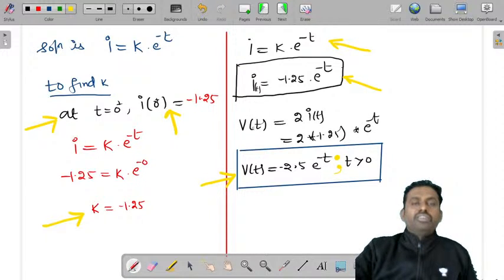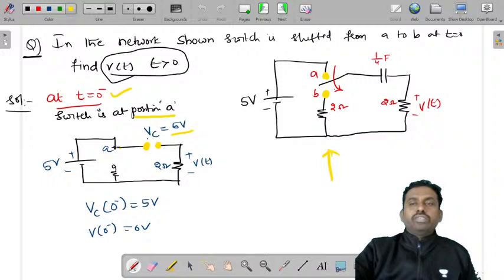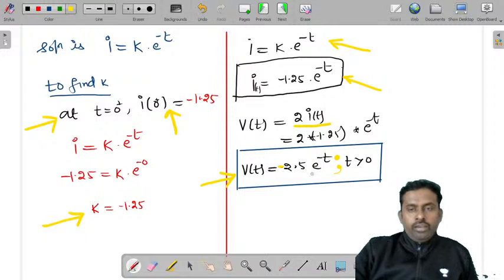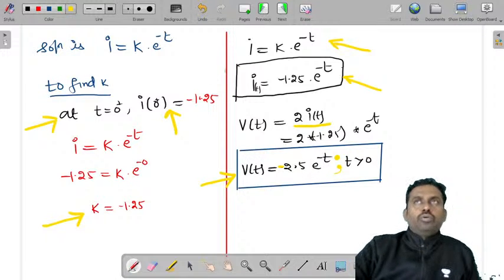Then by using V of t is equal to 2 into I of t. Why is it 2 into I of t? Because in the given question, see, this is the question, V of t is the voltage across the resistor. So it is 2 into the current flowing through that. So the current flowing is minus 1.25 e power minus t. That's how you'll get minus 2.5 into e power minus t for t greater than 0.